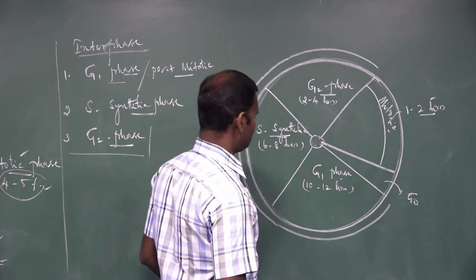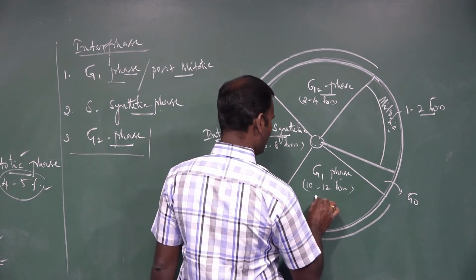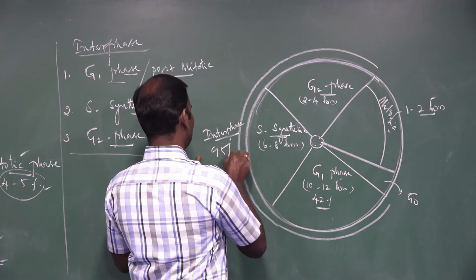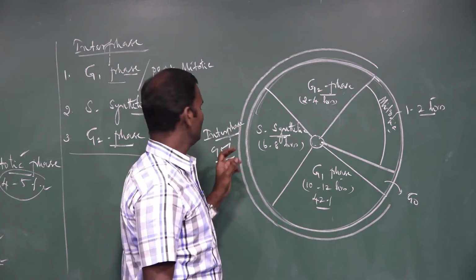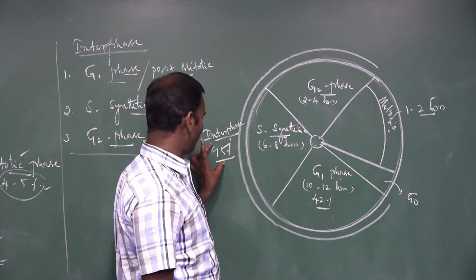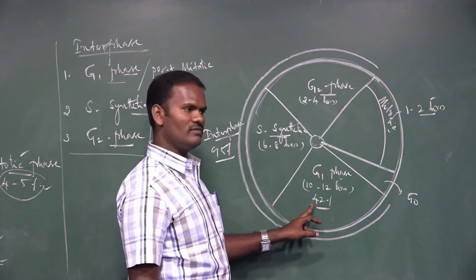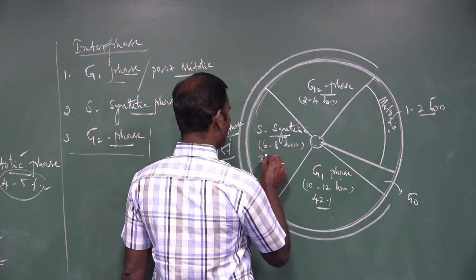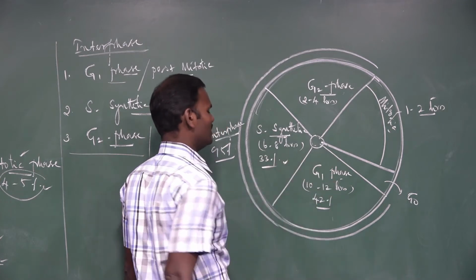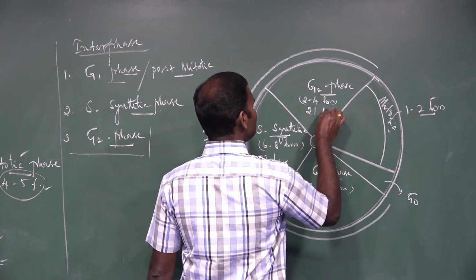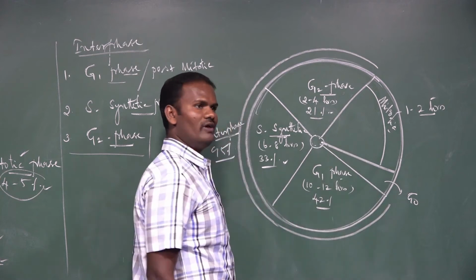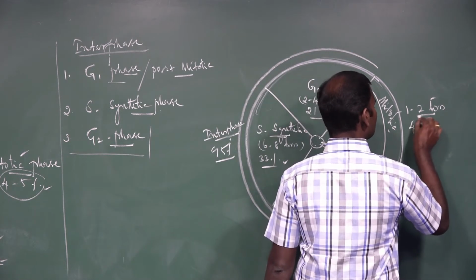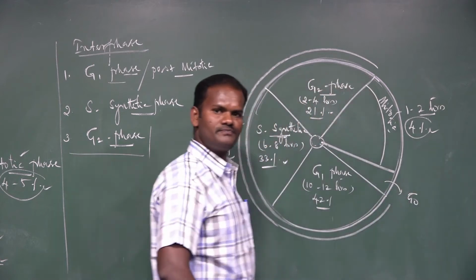In total duration, interphase takes 95% of the cell's time. Among the 95%, 42% is taken by the G1 phase alone, the remaining 33% by S phase, then 21% by G2 phase. Next, only 4% by the mitotic phase.